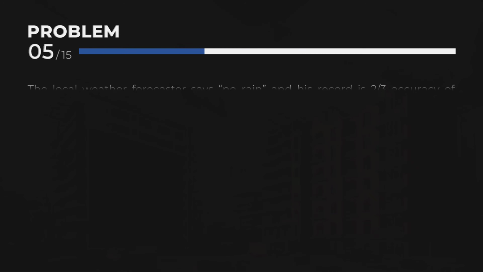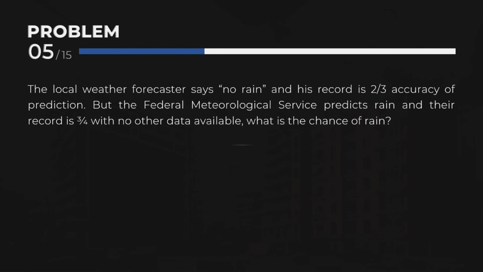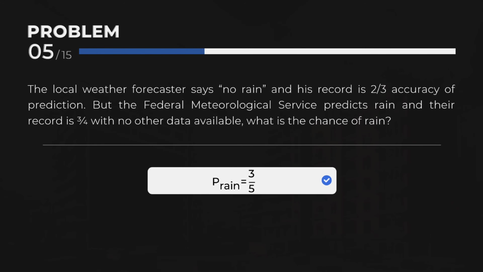Problem 5. The local weather forecaster says no rain, and his record is 2/3 accuracy of prediction. But the Federal Meteorological Service predicts rain, and their record is 3/4, with no other data available. What is the chance of rain? Probability of rain is equal to 3/5.